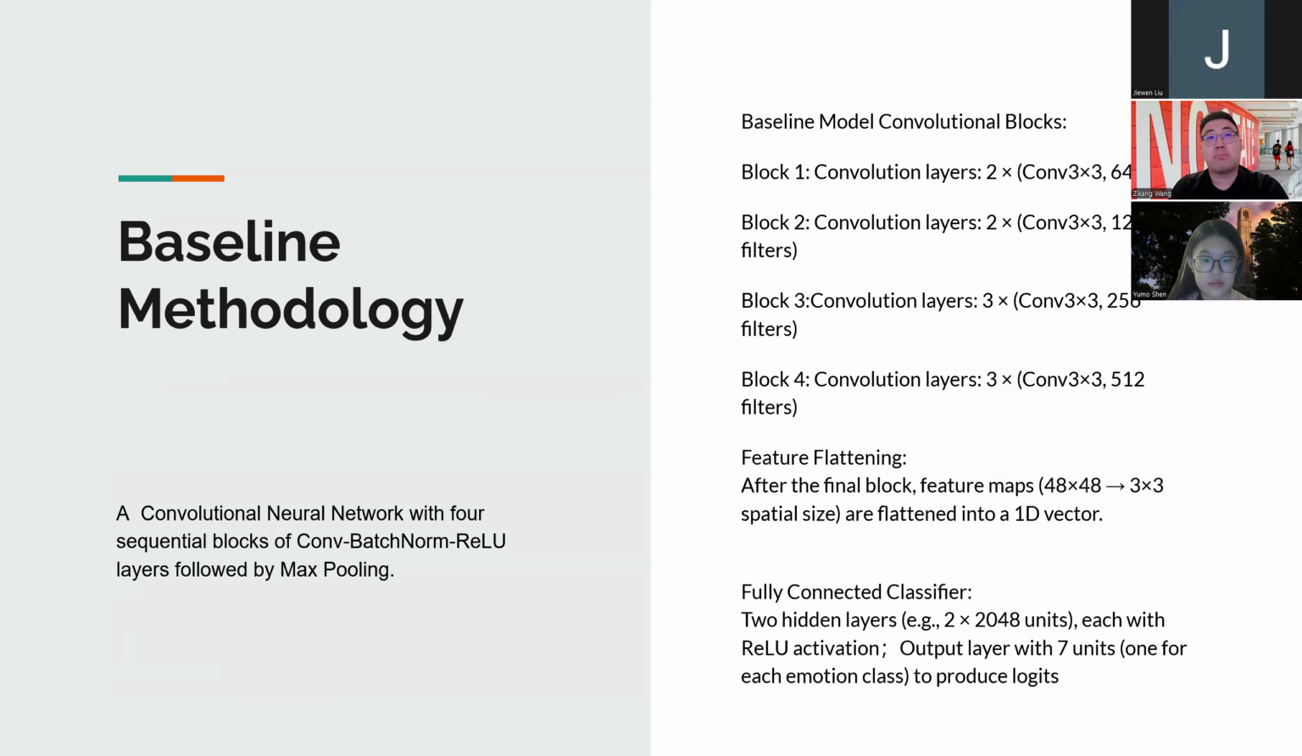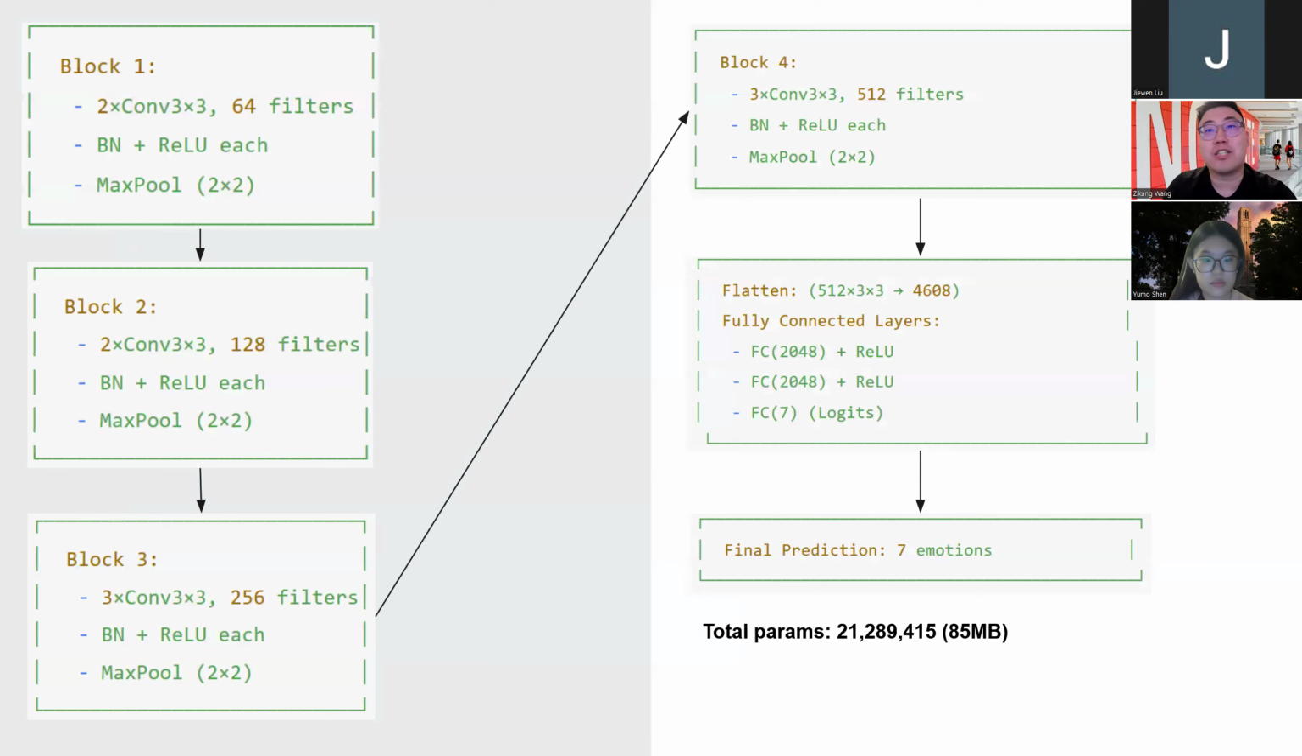Our baseline model follows the classic VGG-16 design, except we delete the last block since it does not increase the performance on our dataset. Here is the architecture of the baseline model. The total parameter size is 85 megabits when trained using 32-bit floating precision.